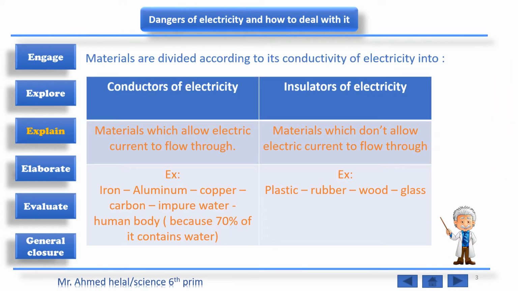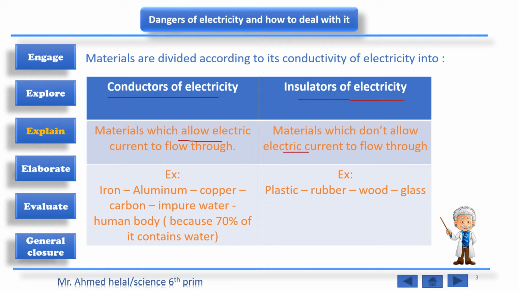Materials are divided according to their conductivity of electricity into conductors of electricity and insulators of electricity. What is the difference between conductors and insulators? Here, let's have a look. Conductors are materials which allow electricity or electric current to flow through. And insulators are the bad conductors. They are materials which don't allow electric current to flow through.